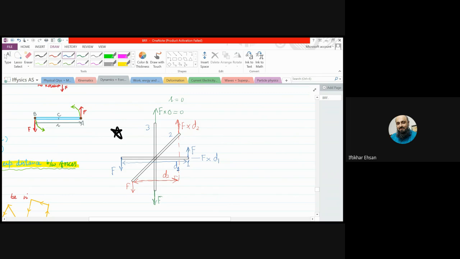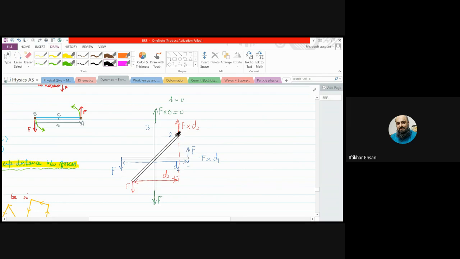Right, Beta ji? Yes. But as a result of these two forces, the rod will rotate. The rod will rotate like that, and now will come to this position.